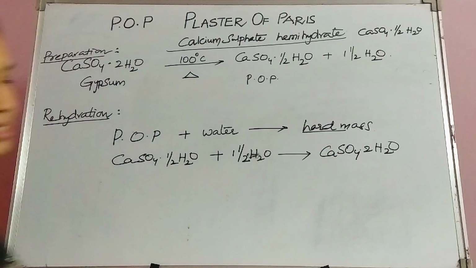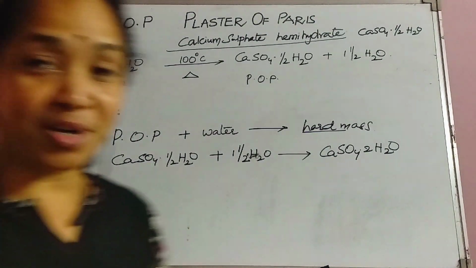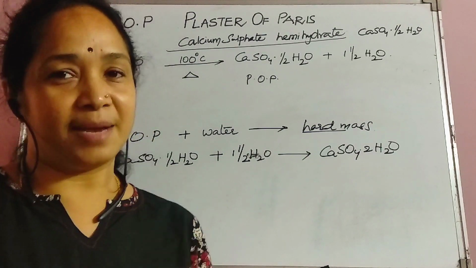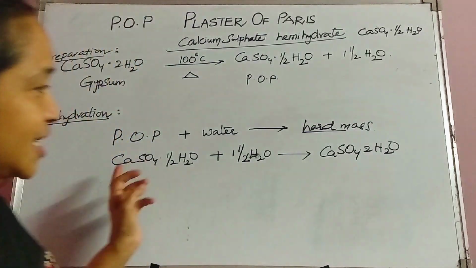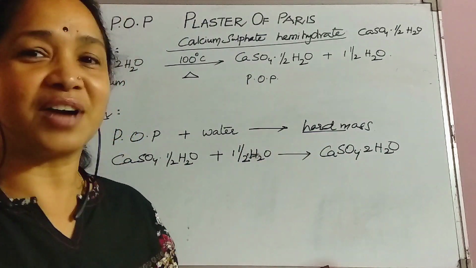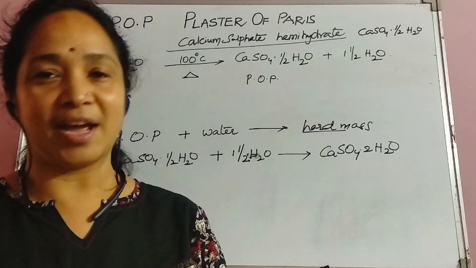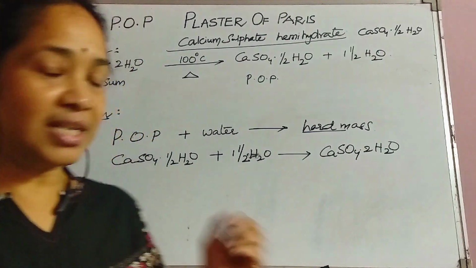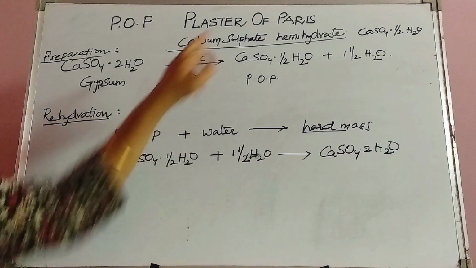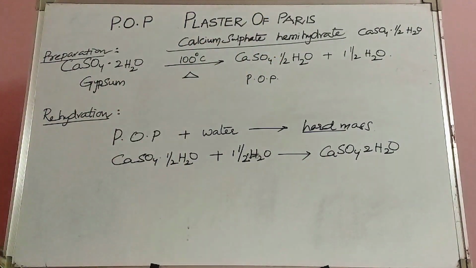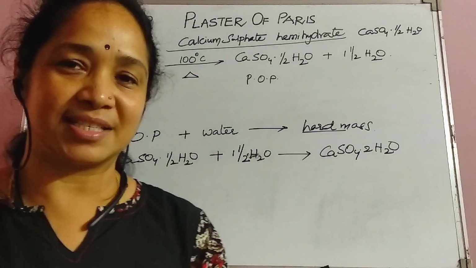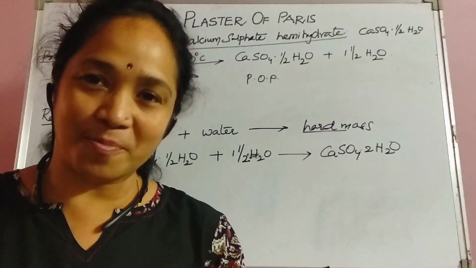Again, hard mass. But one thing you have to remember: once gypsum is converted into POP, and then POP is used and turned into a hard mass, this cannot be reused again to convert it into POP. You have to remember that. So this is how the calcium sulfate half H2O molecule, which we call the POP molecule, absorbs the water molecule and sets into a hard mass. This is the story of POP, I say.